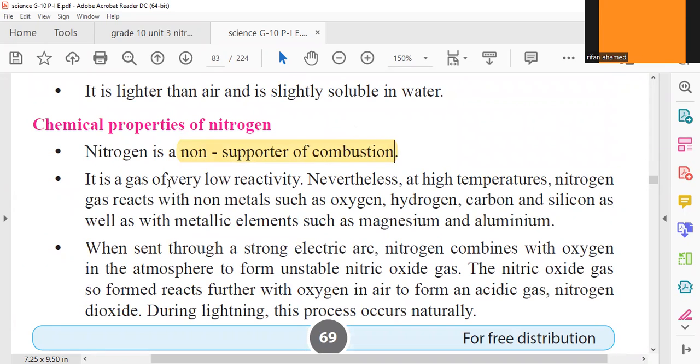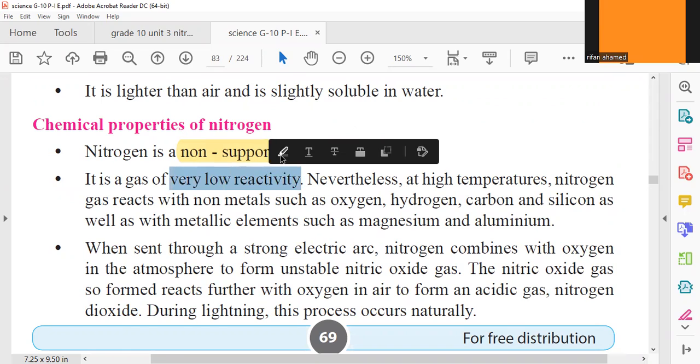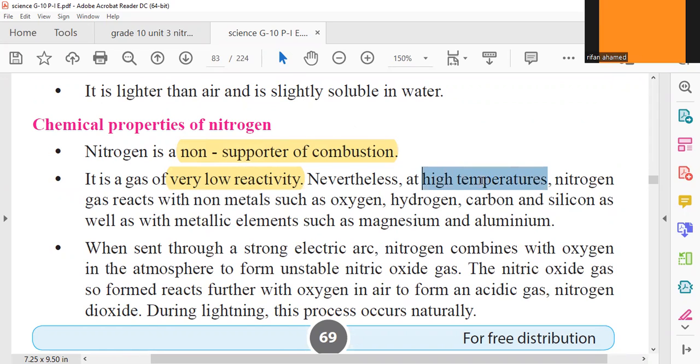Second, nitrogen has very low reactivity. Because it has very low reactivity, to make it react, we have to provide high temperatures. The high temperature will uplift the reactivity.